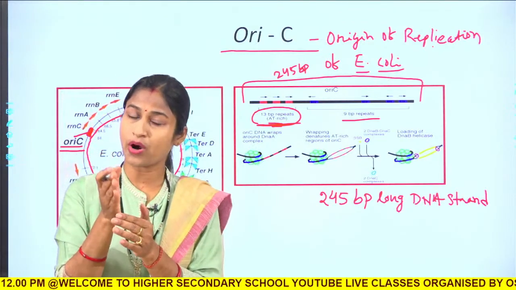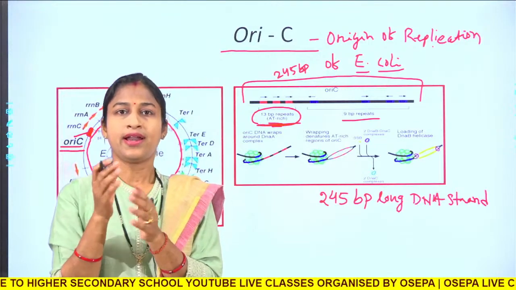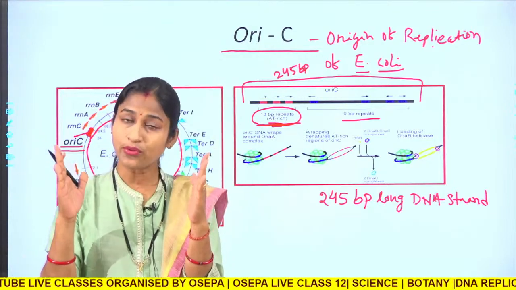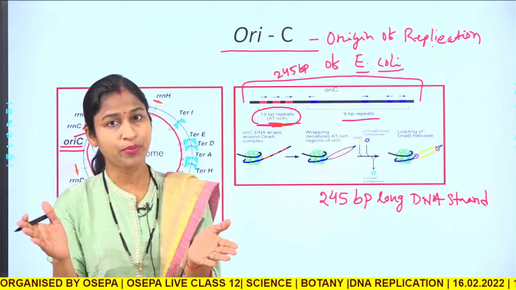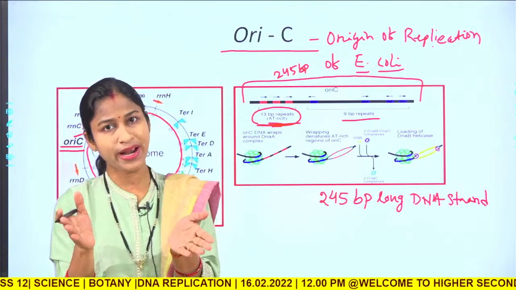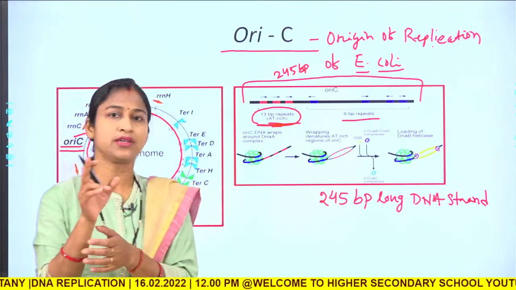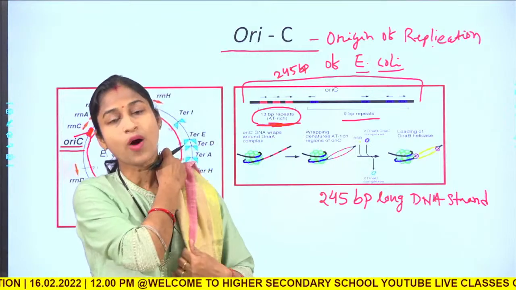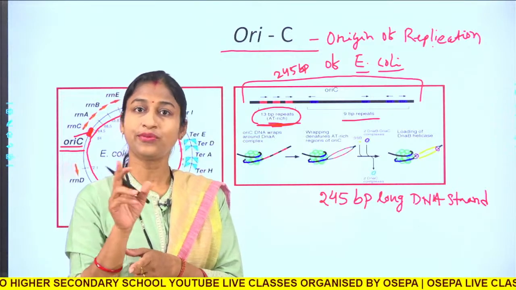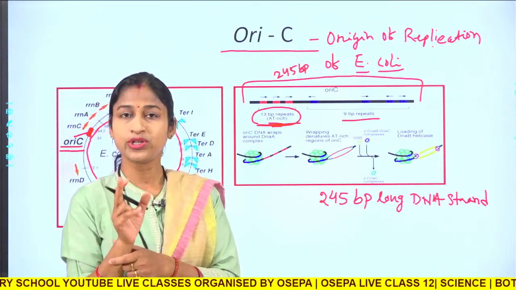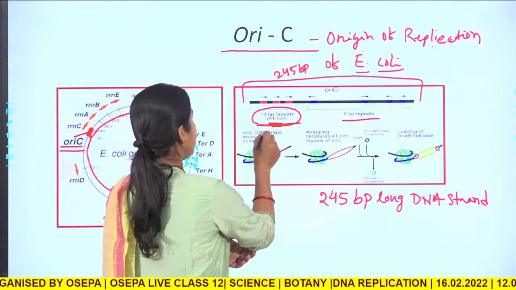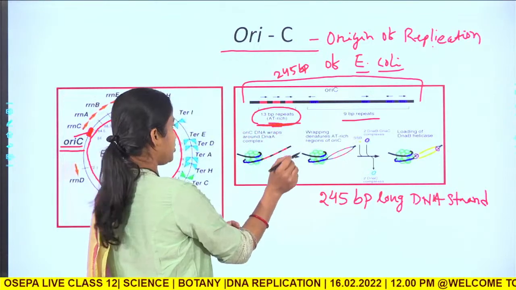If the hydrogen bond is broken, it will create two single stranded DNA templates. So, at which point does the hydrogen bond have to be broken? Where it is weak, at that point it has to break. So, the breaking point should be AT rich in nature. Why? Because there are 2 hydrogen bonds between A and T and 3 hydrogen bonds between G and C. So, which will be much easier to break? Obviously, the AT bonds. Okay. That is why these 13 base pair repeats are AT rich in nature.